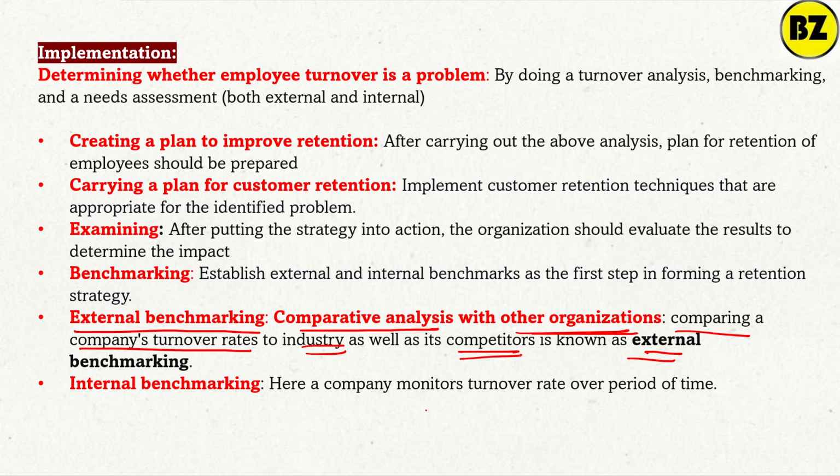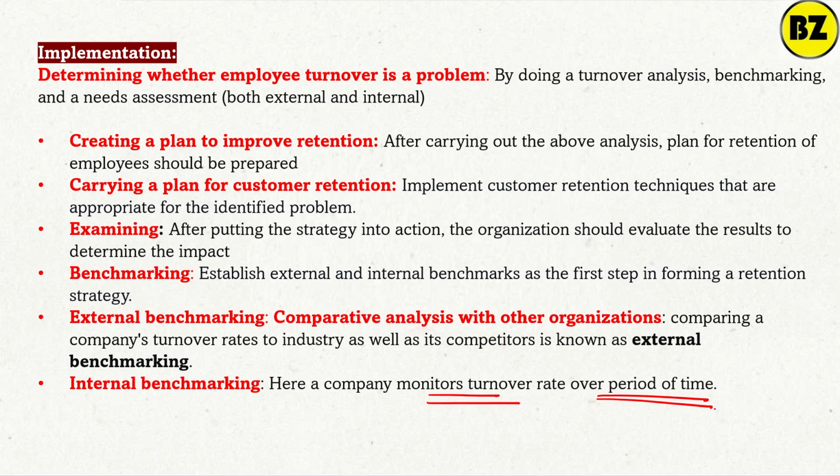For example, see, if in banking the turnover ratio is 20% and in your bank it is 15%, so you can say it is okay, no problem. Internal benchmarking means what? Here the company monitors its own turnover ratio over a period of time. See, in the previous financial year, the employee leaving is 5%, and in this financial year, employee leaving is 4%. So it is reduced. No? So that is the internal benchmarking. External benchmarking means with the industry. Internal means with our own, over some specific time. Okay. So this is very easy implementation.